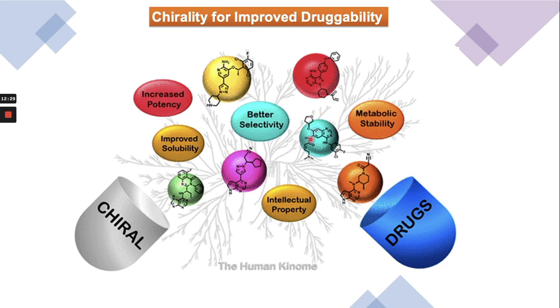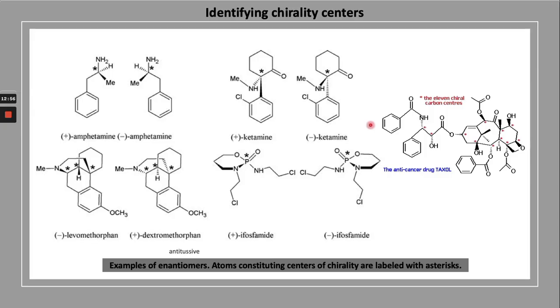So chirality can improve the solubility of the drug and generate better selectivity. It can also influence metabolic stability. So chirality is used for the improvement of drug ability.